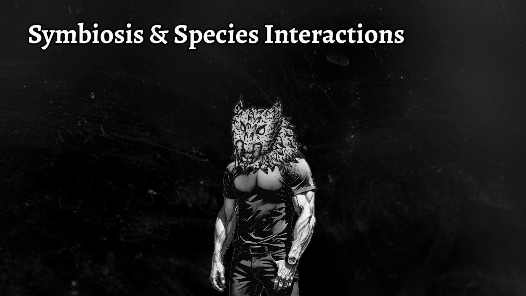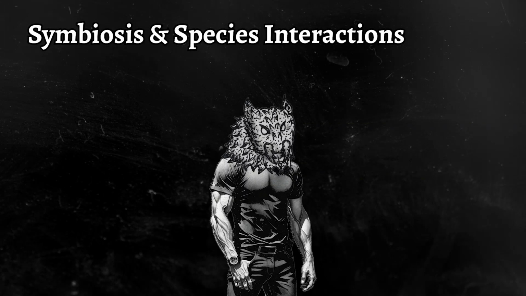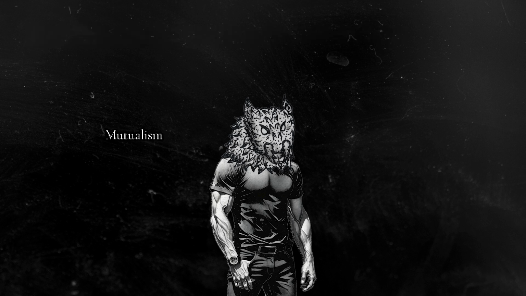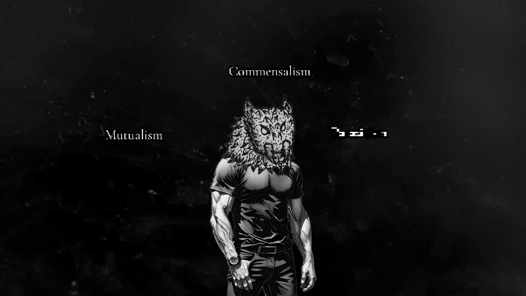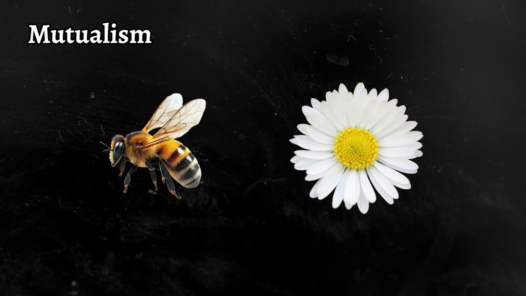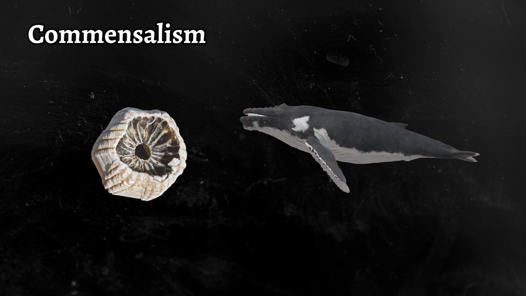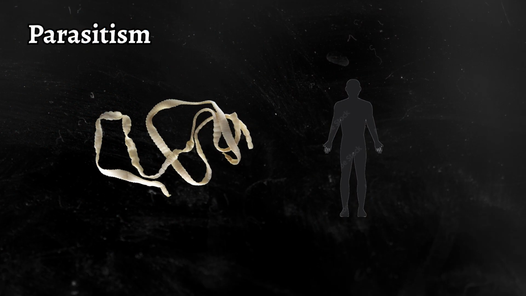Symbiosis and species interactions. Ecosystems are more than just predator-prey relationships. Many species form intricate partnerships through mutualism, commensalism, and parasitism. In mutualism, both species benefit, like bees pollinating flowers, ensuring plant reproduction while collecting nectar for themselves. In commensalism, one species benefits while the other remains unaffected, like barnacles hitching a ride on whales without harming them. In parasitism, one organism benefits at the expense of the other, like a tapeworm absorbing nutrients from its host.